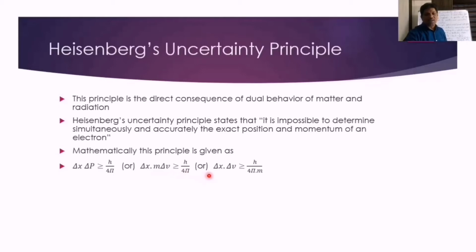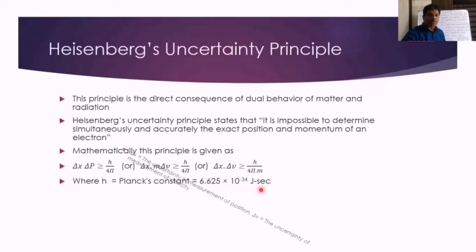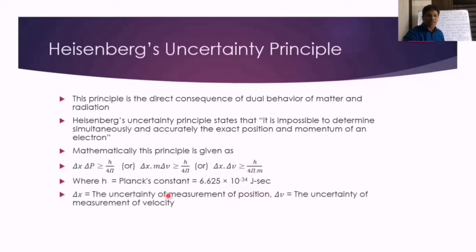The same thing we can write: delta x times delta v is greater than or equal to h upon 4 pi m, where m is what? Mass of the electron, and h is Planck's constant, that is 6.625 times 10 power minus 34 joule second. Delta x is representing the uncertainty of measurement in position of the electron, and delta v is the uncertainty of measurement of velocity of the electron. The product of delta x and delta v is known as the uncertainty product.